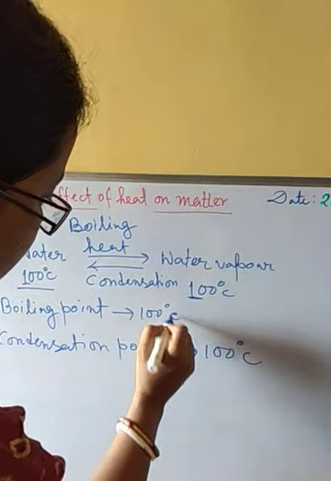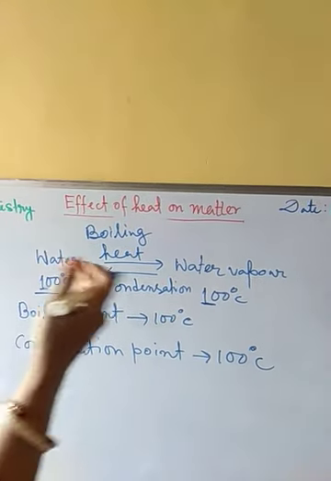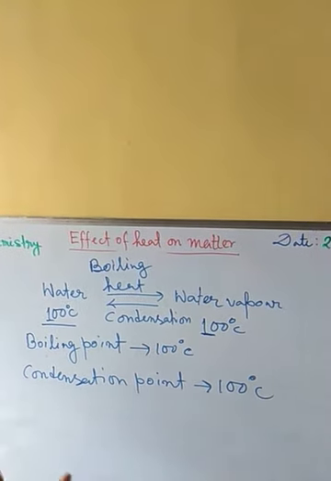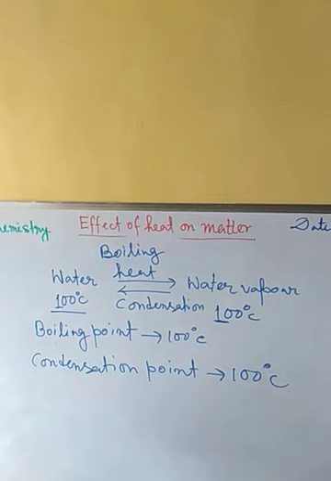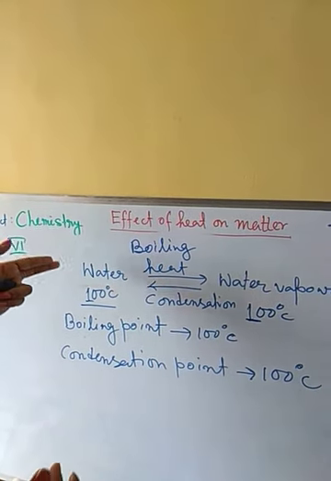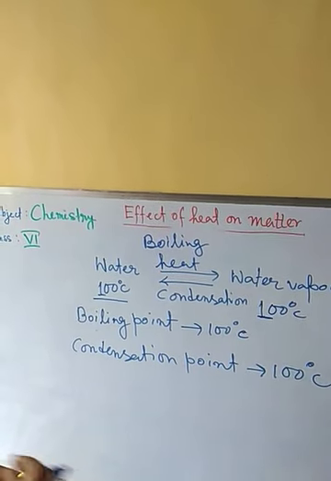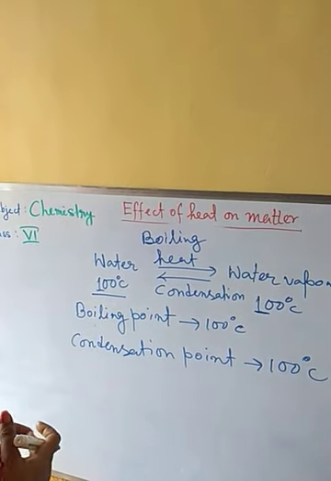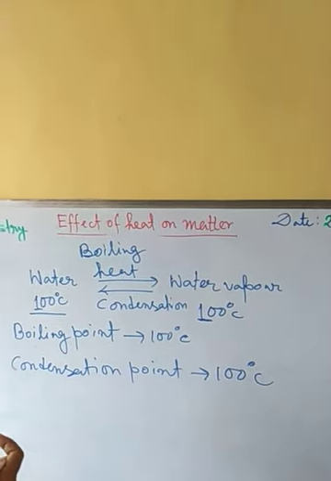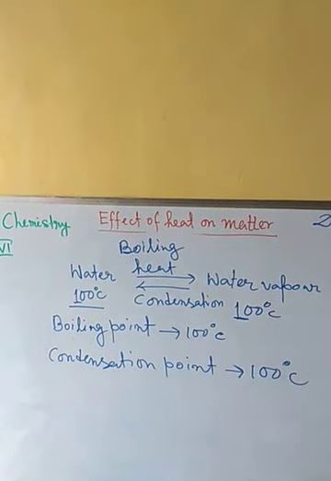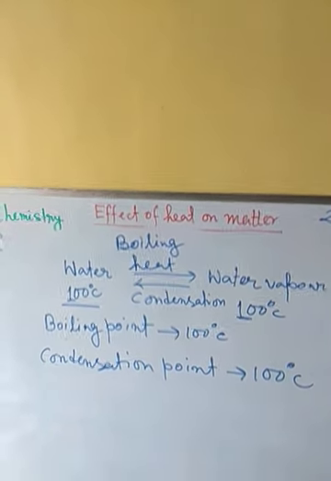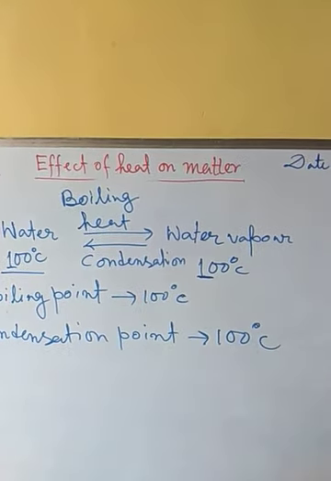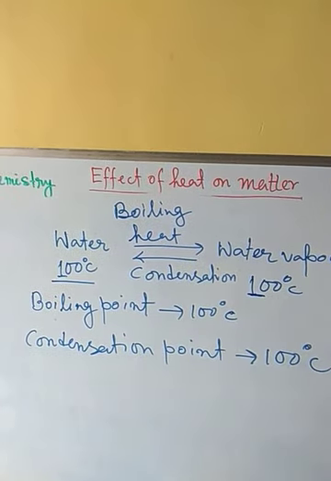The heat we are applying, or the heat which we are taking out from water vapor, both are working on the change of state for water to water vapor conversion. The heat is increasing the intermolecular space between the water molecules, and during condensation, the heat which we are taking out from water vapor is working to decrease the intermolecular space between the water vapor molecules.